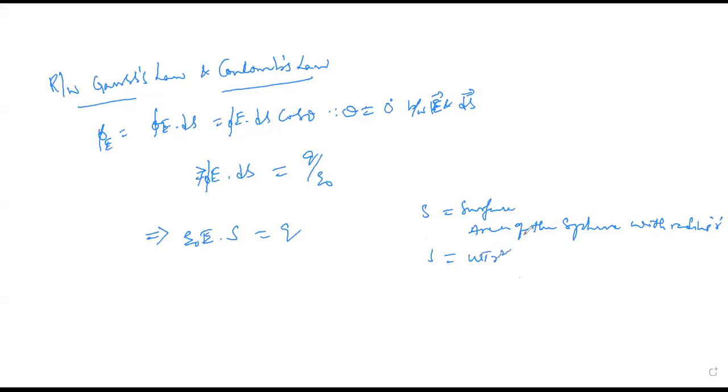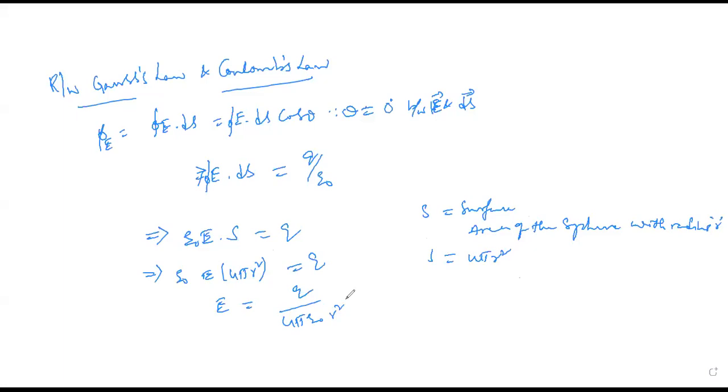So we put it here: epsilon naught E into 4 pi R squared is equal to Q. Then E is equal to Q by 4 pi epsilon naught R squared.